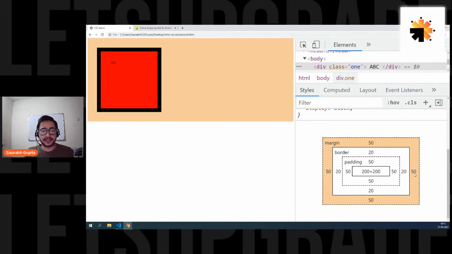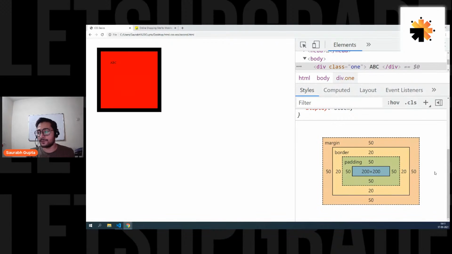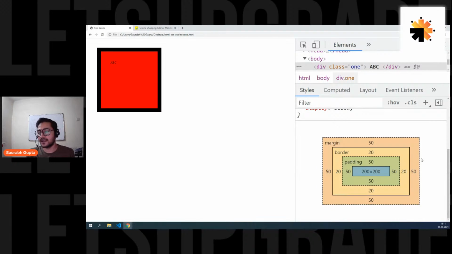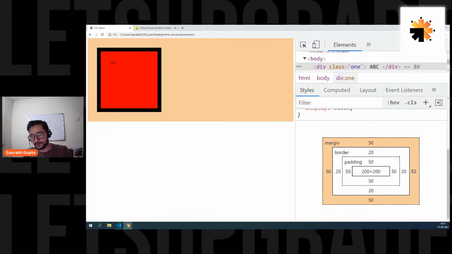Okay. That is really great. Now, let's talk about a different thing. The top margin is perfect. The left margin is perfect. The bottom margin is perfect. We get 50 pixel each. But why is the right margin going towards the end?